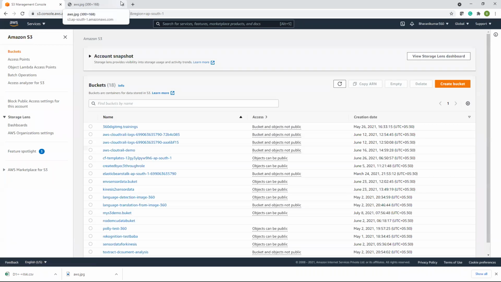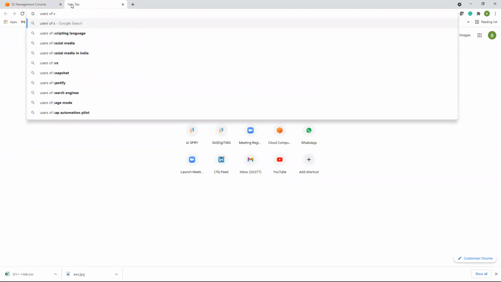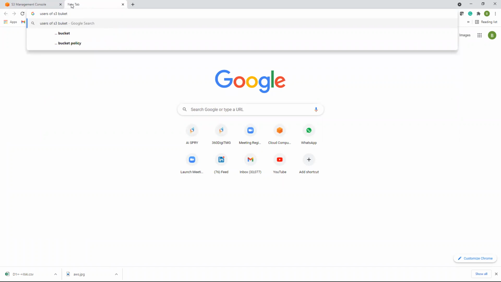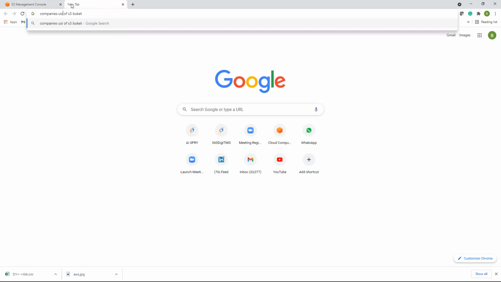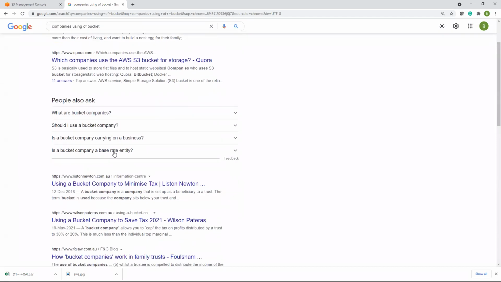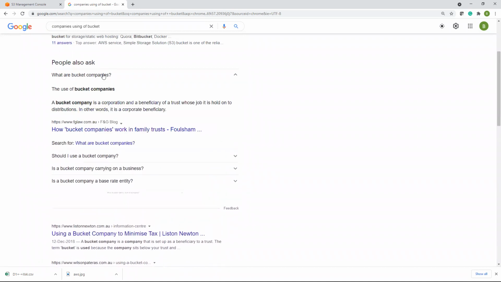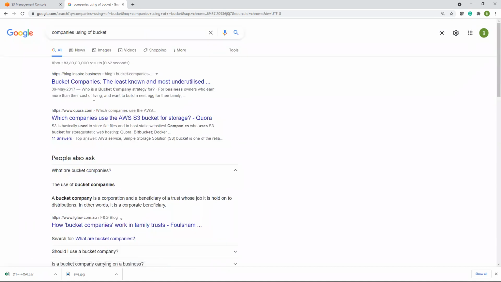Simple Storage Service. Say users of S3, or say companies using S3.